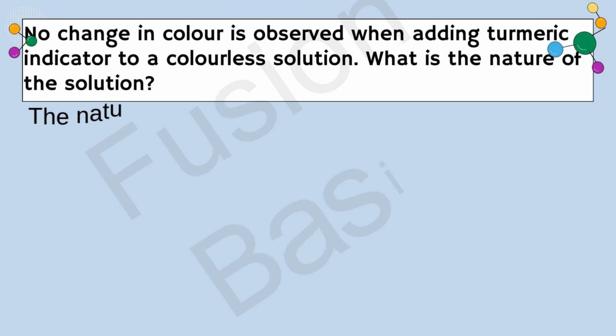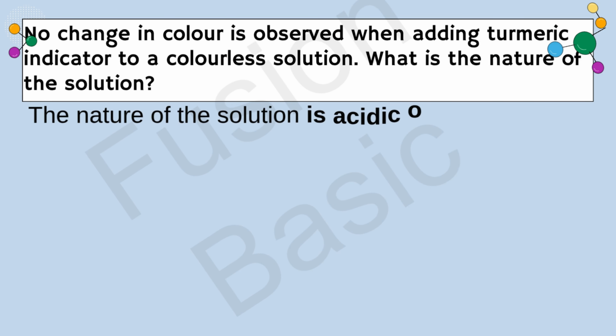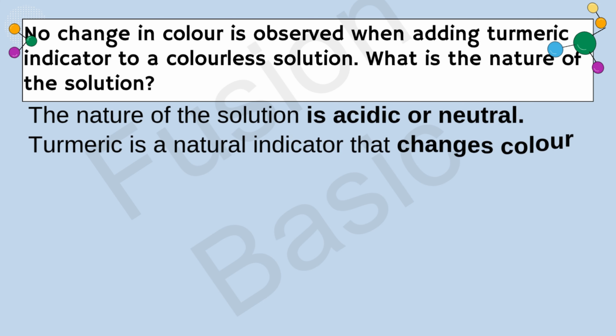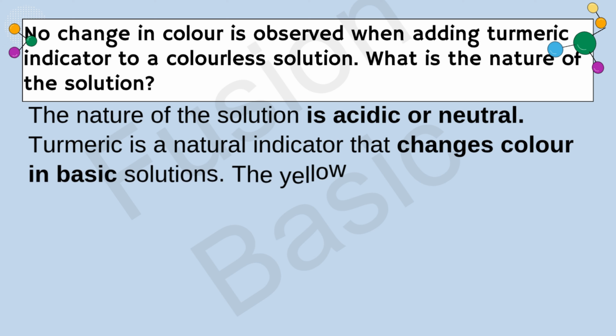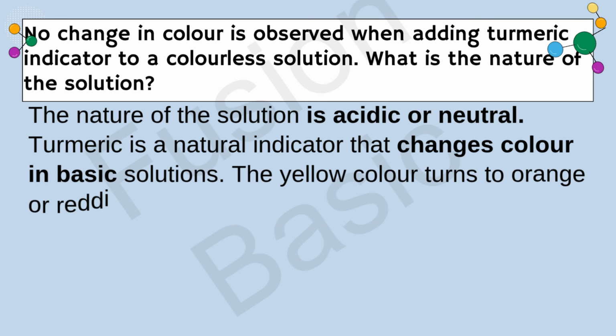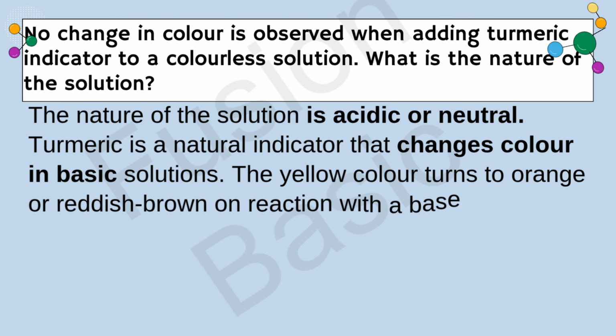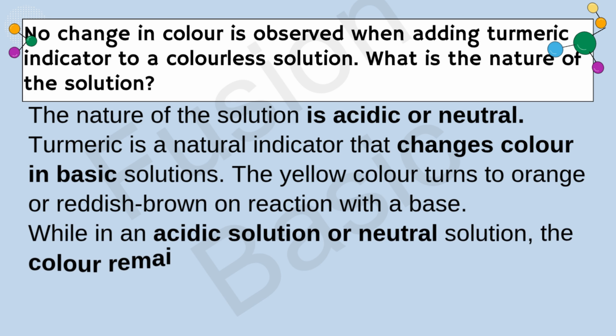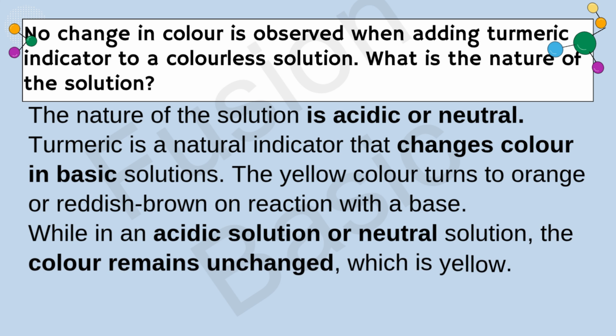Question. No change in color is observed when adding turmeric indicator to a colorless solution. What is the nature of the solution? Solution. The nature of the solution is acidic or neutral. Turmeric is a natural indicator that changes color in basic solutions. The yellow color turns to orange or reddish brown on reaction with a base. While in an acidic solution or neutral solution, the color remains unchanged, which is yellow.